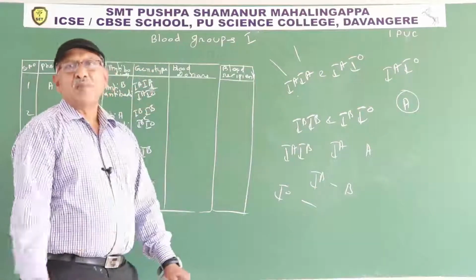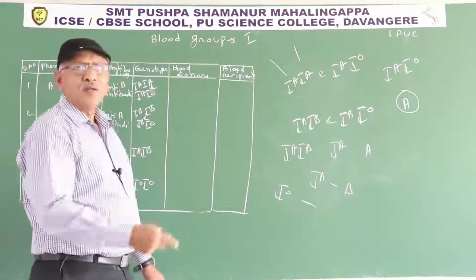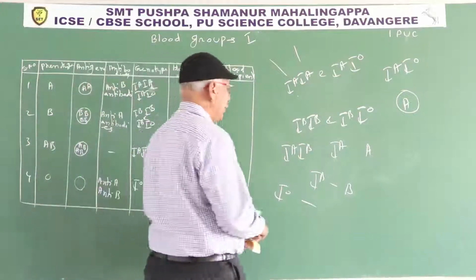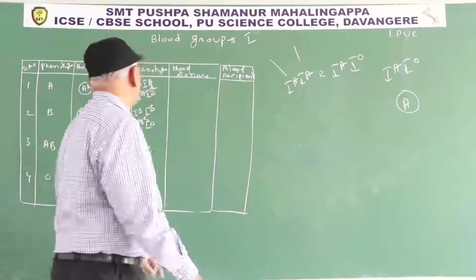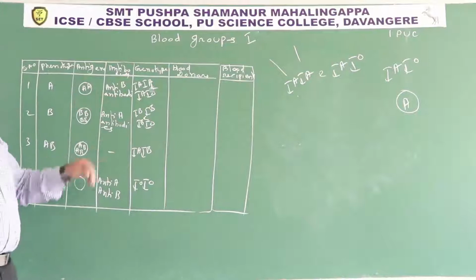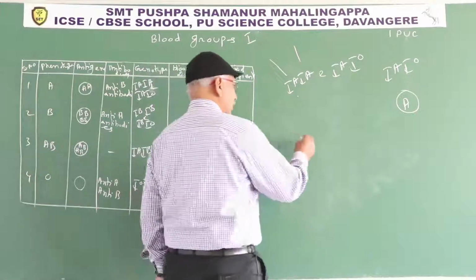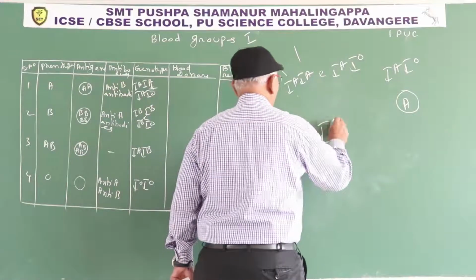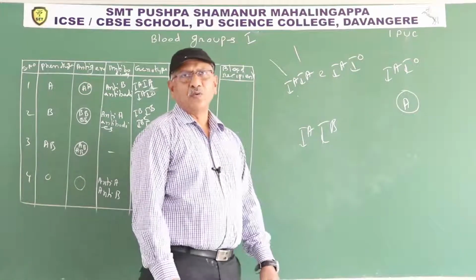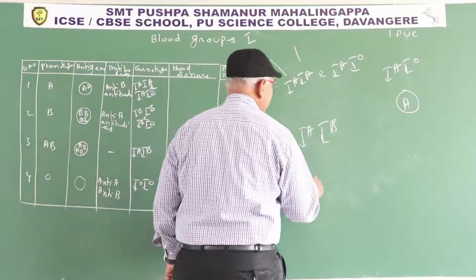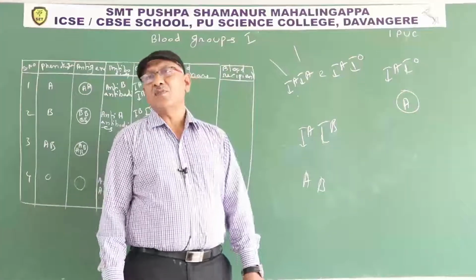I power A and I power B are dominant alleles. Dominant means they express their character in the presence of any other allele. So these antigens are natural antigens. We receive alleles from the parents. For example, one person receives I power A from one parent and I power B from the other parent, and these alleles are present on the 9th chromosome. I power A allele produces A antigen, I power B allele produces B antigen. After production they reach the surface of RBC.